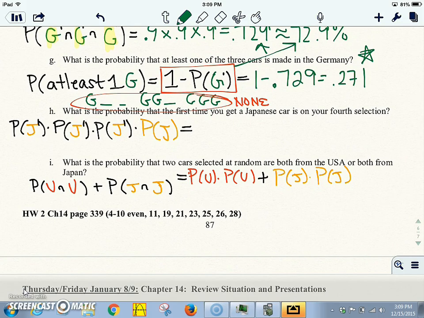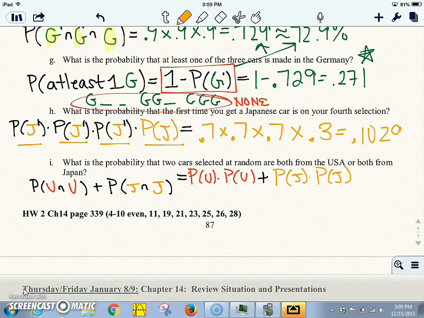Well, that means that the first one is not Japanese, the second one is not Japanese, the third one is not Japanese, but the fourth one is. So we're just going to multiply those up. Japanese is a 30% chance, so the Japanese complement would be a 70% chance the first car you pick is not Japanese, 70% chance the second car, 70% chance the third car, while the last car we want to be Japanese, so times 0.3, and we get 0.1029, or 10.29%.